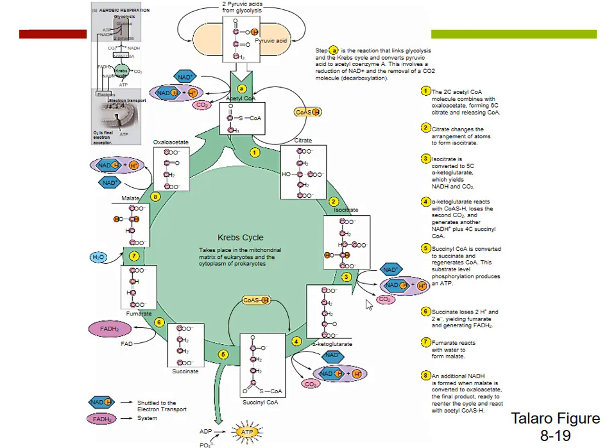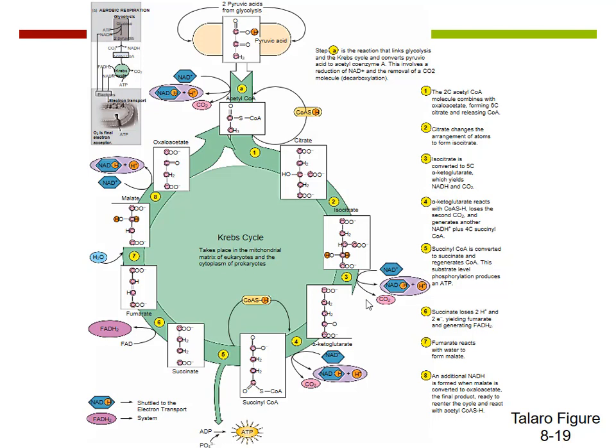But the real reason why we exhale carbon dioxide, and the real place where we make the most NADH and FADH2, is in what's called the Krebs cycle. So we had this little intermediate step where we converted pyruvate into acetyl-CoA. And acetyl-CoA is a 2-carbon molecule.